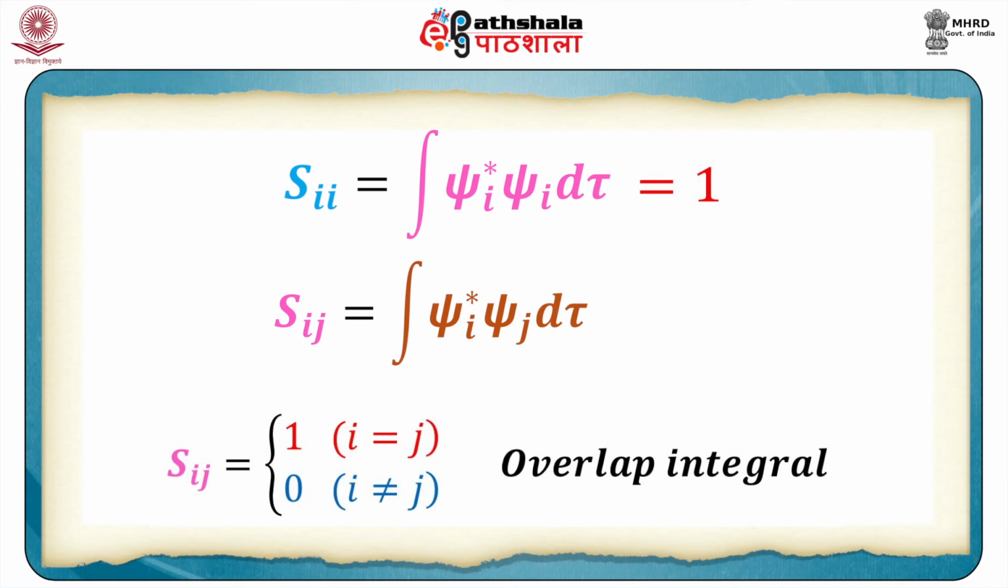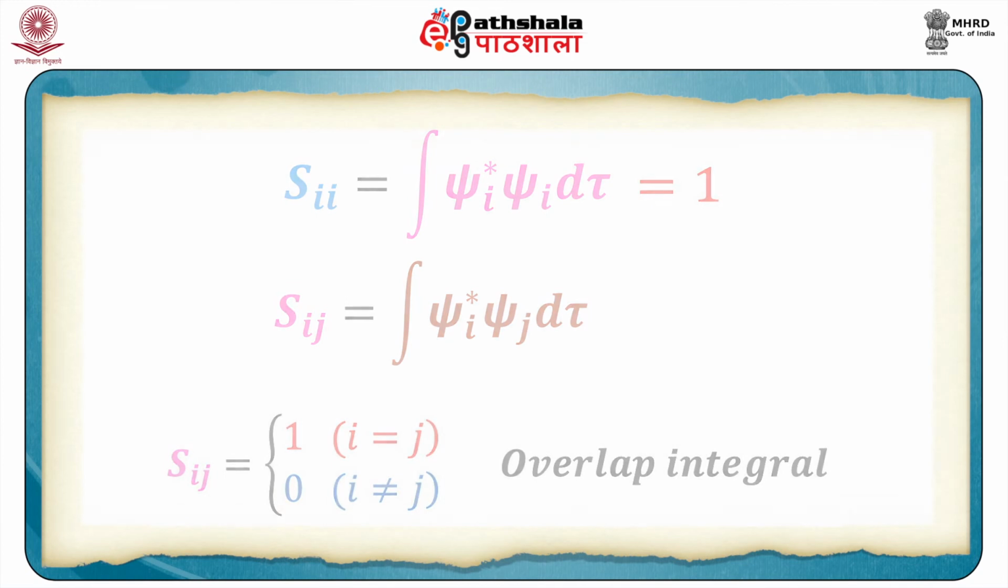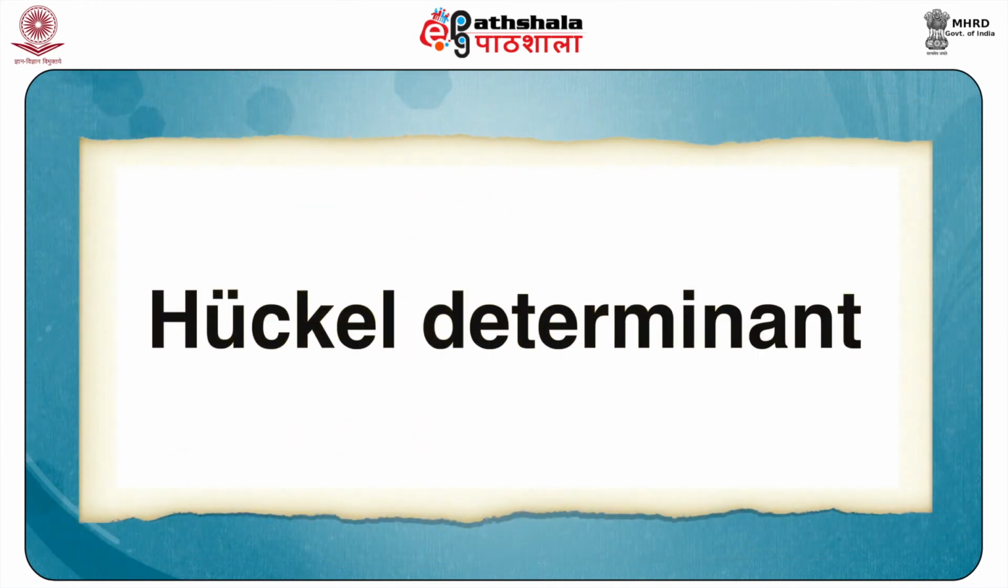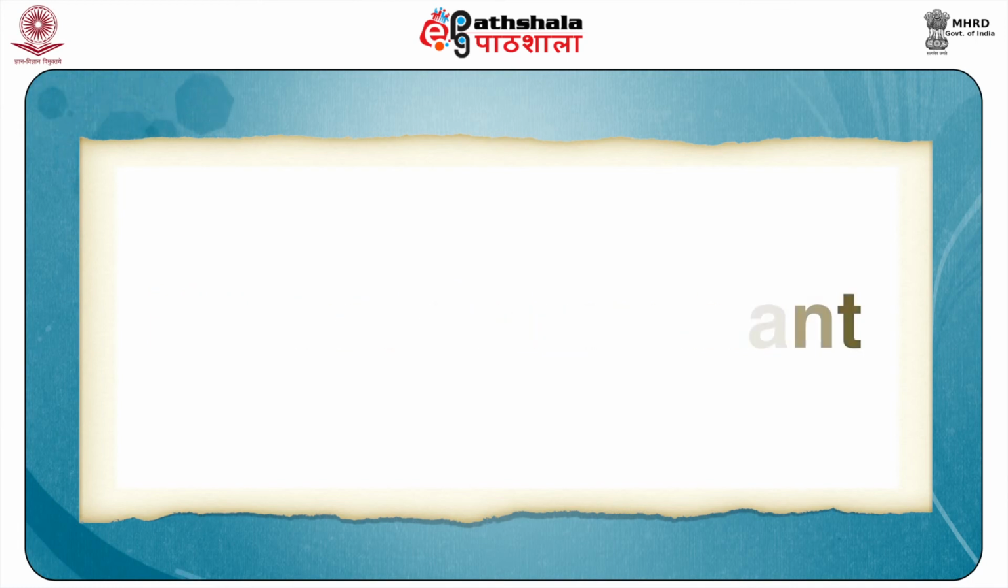That is, Sij will always be taken as 0. Now, after having considered the significance of Hii, Hij, Sii and Sij and their corresponding values, let us try to simplify the secular determinant for ethylene molecule.